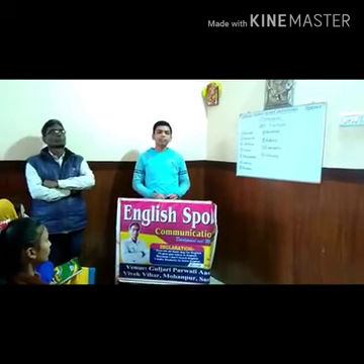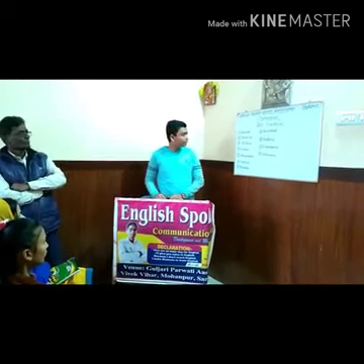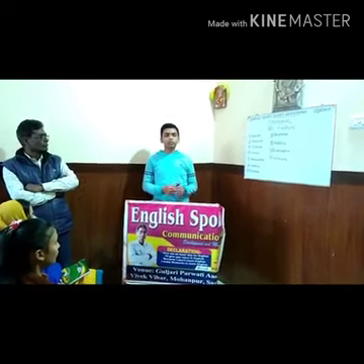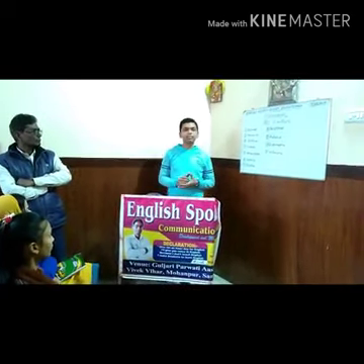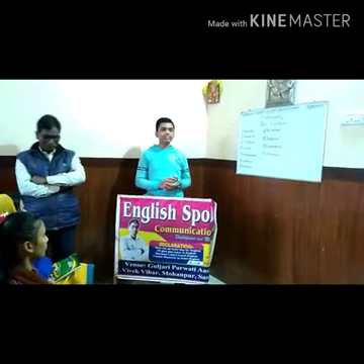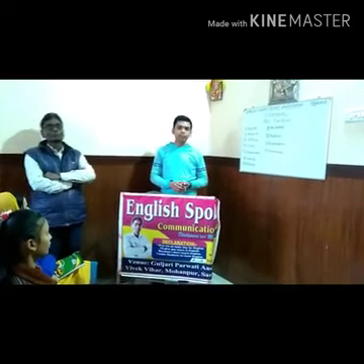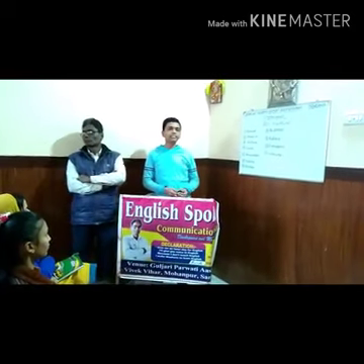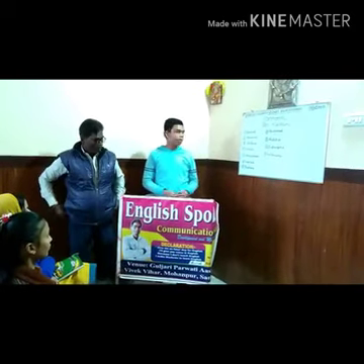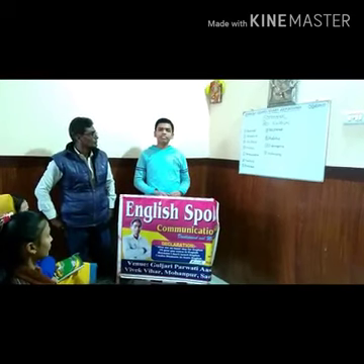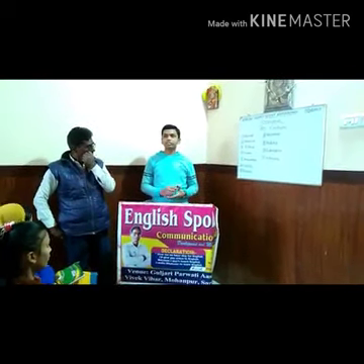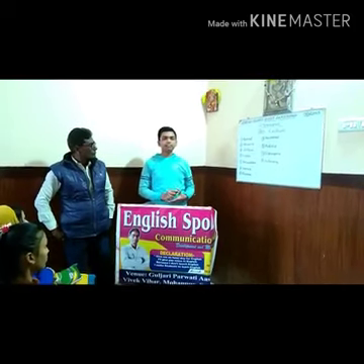Secondly, we learn what is possessive pronoun. Pronoun which is used to show the possession or ownership of an object or anything is called the possessive pronoun. For example, mine, ours, hers, his, etc. If we want to use it in a sentence, then we say, this pen is mine.